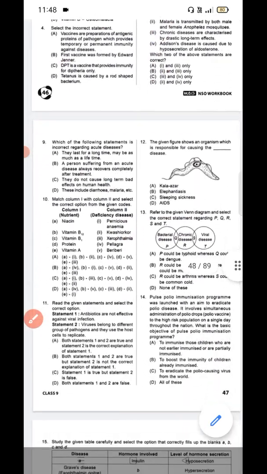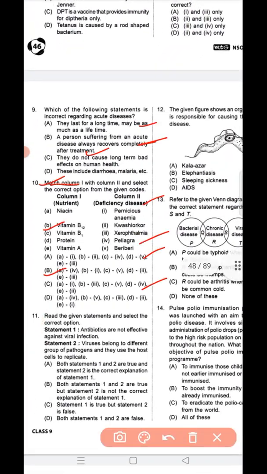Next, question number 9. Which of the following statements is incorrect regarding acute disease? Option A is the correct answer. They last for a long time, maybe as much as a lifetime. Question number 10. Match column 1 and column 2. Select the correct option for the given codes. Option B is the correct answer.